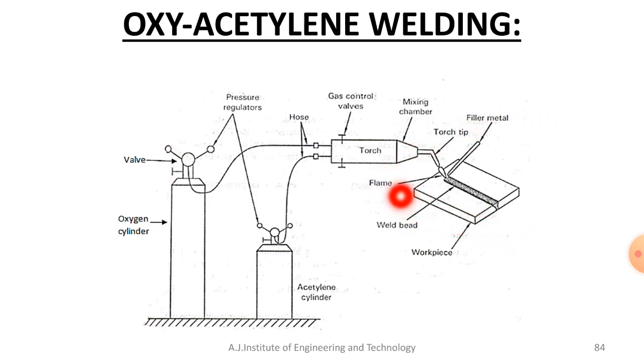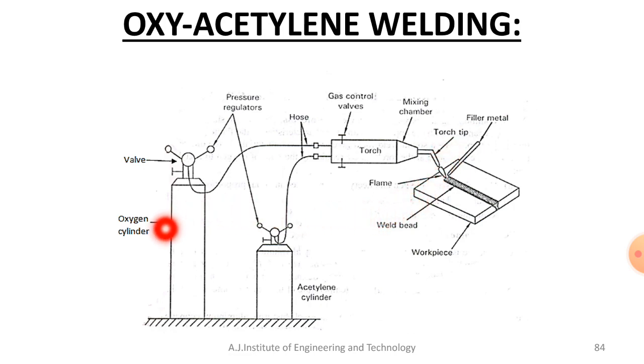We already discussed in arc welding or any other joining process that first we have to go for joint preparation, which is also very important. And we need filler metals in order to achieve a strong joint, along with flux. So that is about the construction of oxyacetylene welding.